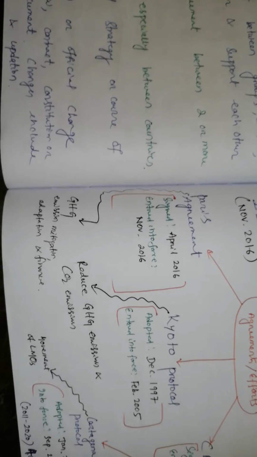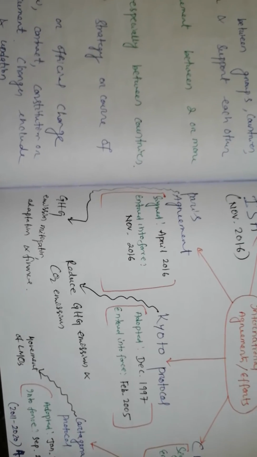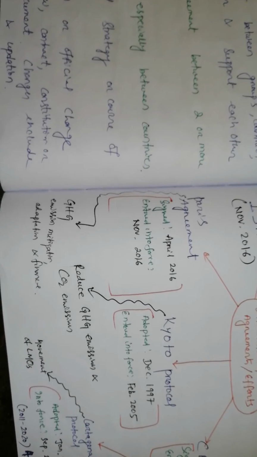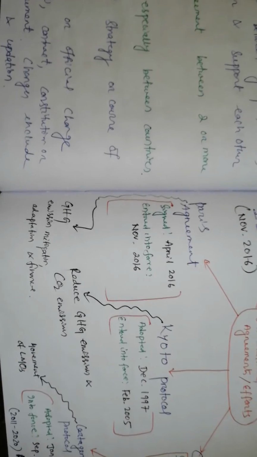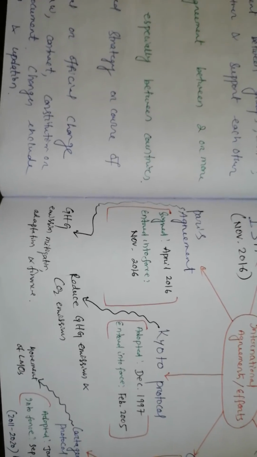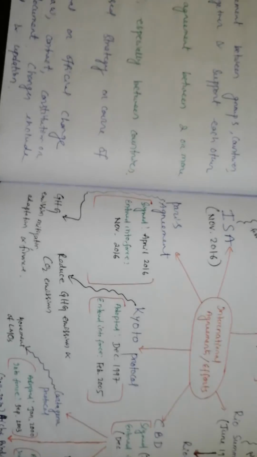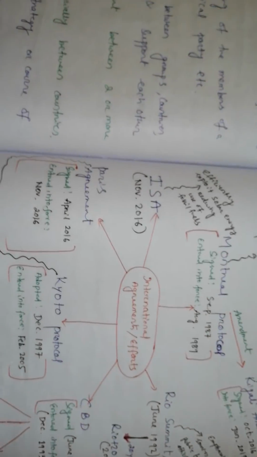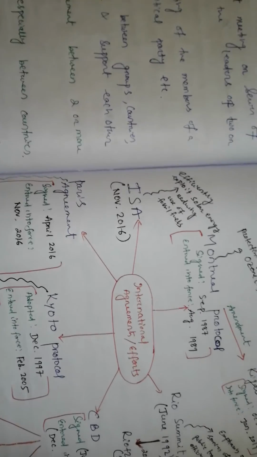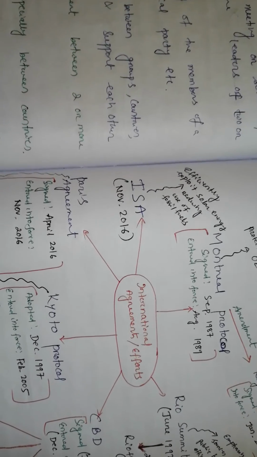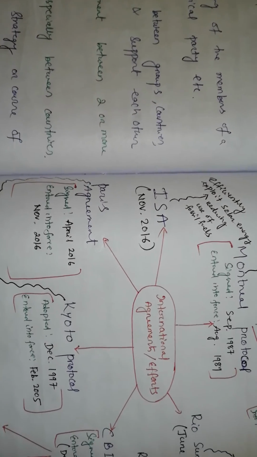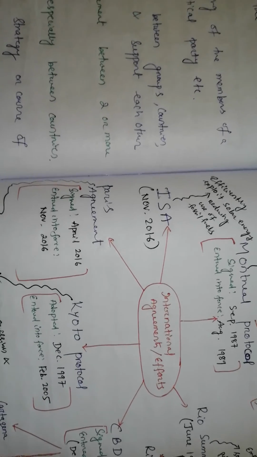You just see that this is more advanced than the Kyoto Protocol, because it is describing the mitigation, adaptation and finance of the GHGs. Okay. The next one is ISA, that is International Solar Alliance. It was done in November 2016.